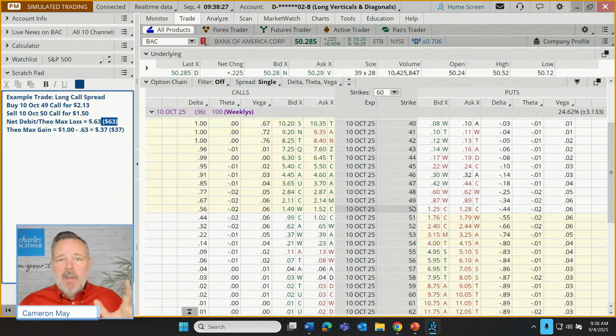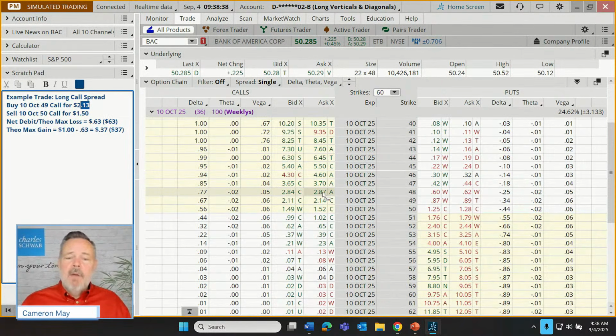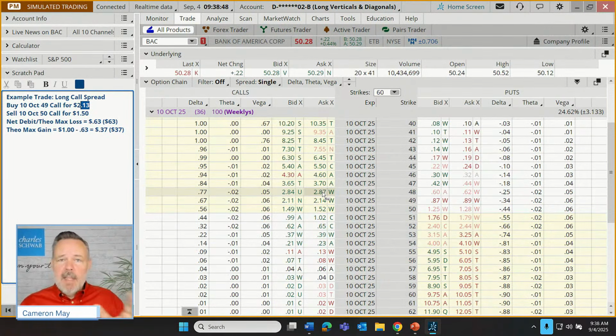Sounds good if it were a free trade. No, that would actually be a more expensive trade. And instead of spending what did we spend? $213? Theoretically, we're spending more. So the cost goes up, the profit potential goes up, but in the interest of keeping the cost lower, I'm going to go with the narrower spread.